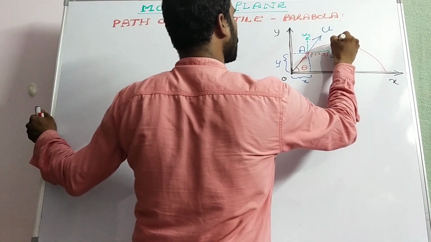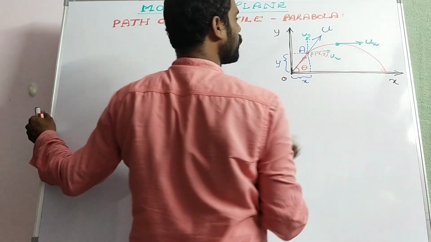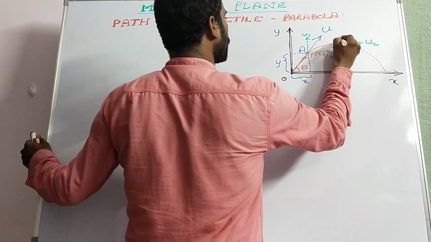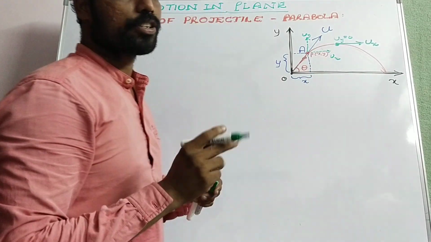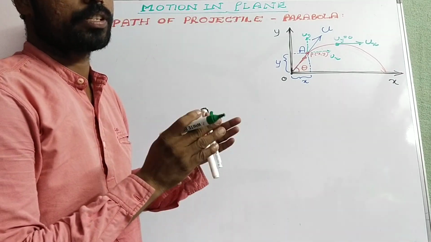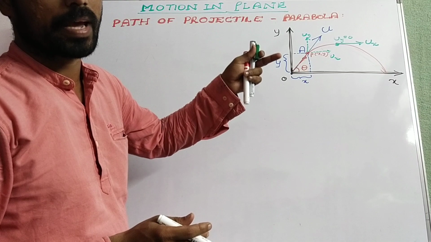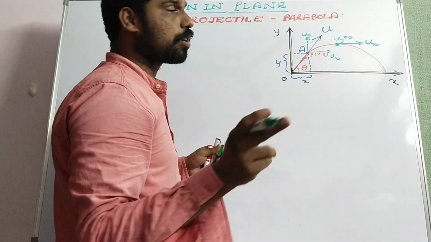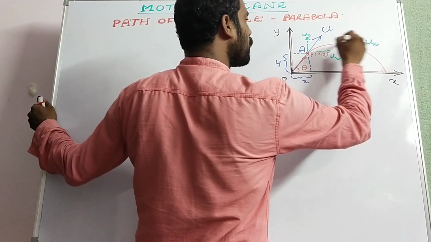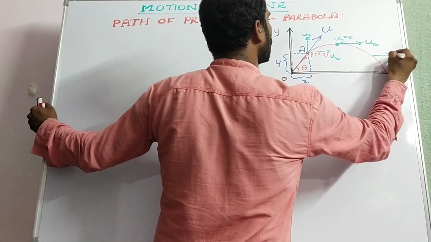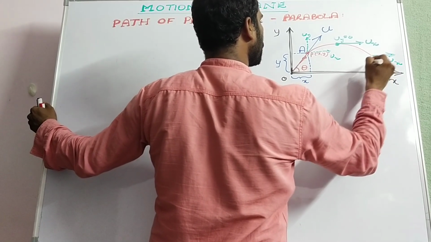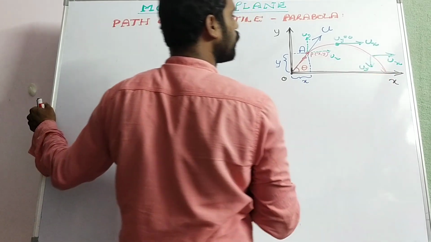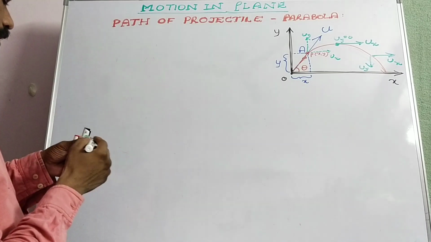At maximum height it has only the horizontal component. The vertical component becomes zero due to acceleration due to gravity. As the body goes upwards and reaches the maximum height, the final vertical velocity becomes zero, but the horizontal component of velocity will still be acting, so the body continues its parabolic path. While the body moves downward along the parabolic path, the vertical component will be acting in the downward direction.